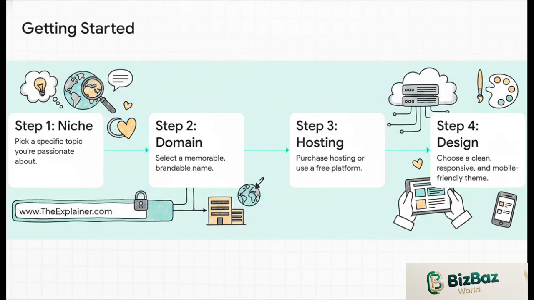Step 1, choose your niche. That's just your main topic. Step 2, grab a domain name, your myawesomeblog.com address. Step 3, pick a hosting service. That's just the company that makes sure your site stays online for everyone to see. And finally, step 4, design. Pick a theme that looks clean and is easy for people to read.